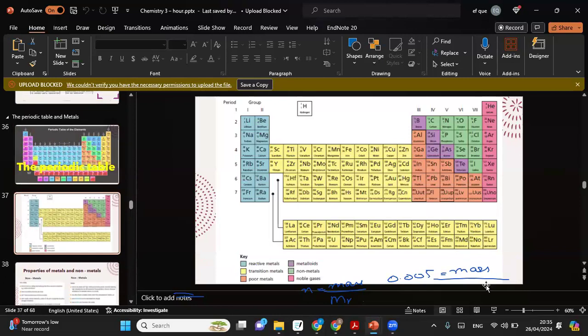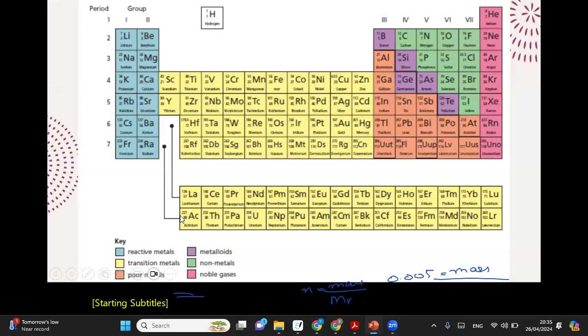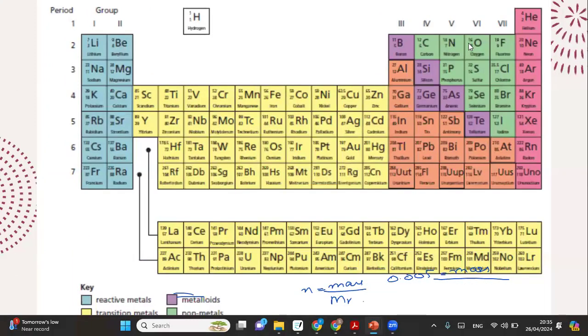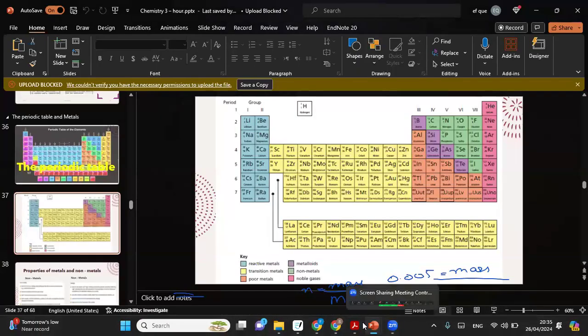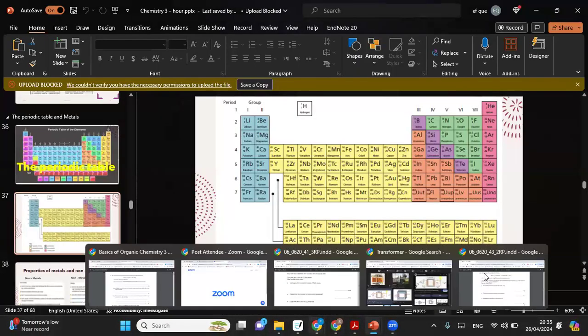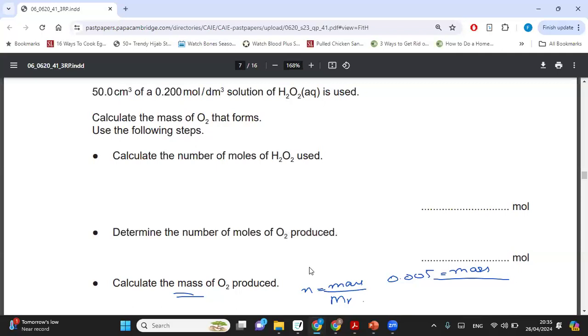You'll take a look at the mass number. The mass number for oxygen is 16. You'll take the mass number and use that for calculating your Mr. How do we do that? In the formula of oxygen, we have 2 atoms of oxygen.